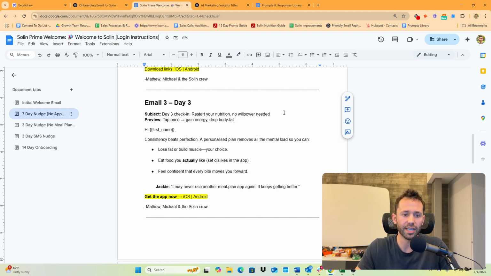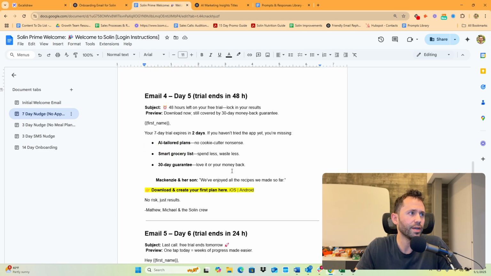If I was doing this myself, I'd be too lazy to write all 5 of these days. I would just write one day and send it to my team, like, let's implement this. And now we've lost out on those extra 6 days of sequence. But because I have AI and I can write a 1-minute prompt for it to actually do an amazing job for me, now I can work from being 95% of the way there and make the last 5% improvements to make this incredible in way less time. So that's what we did.